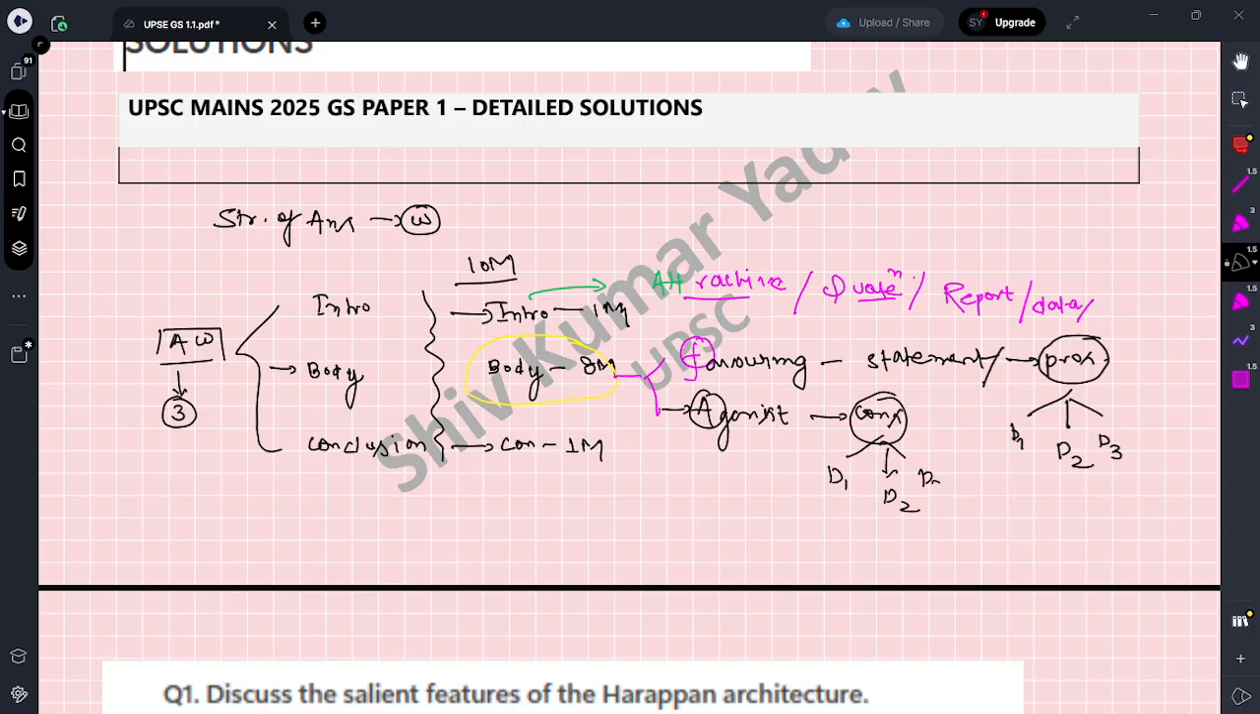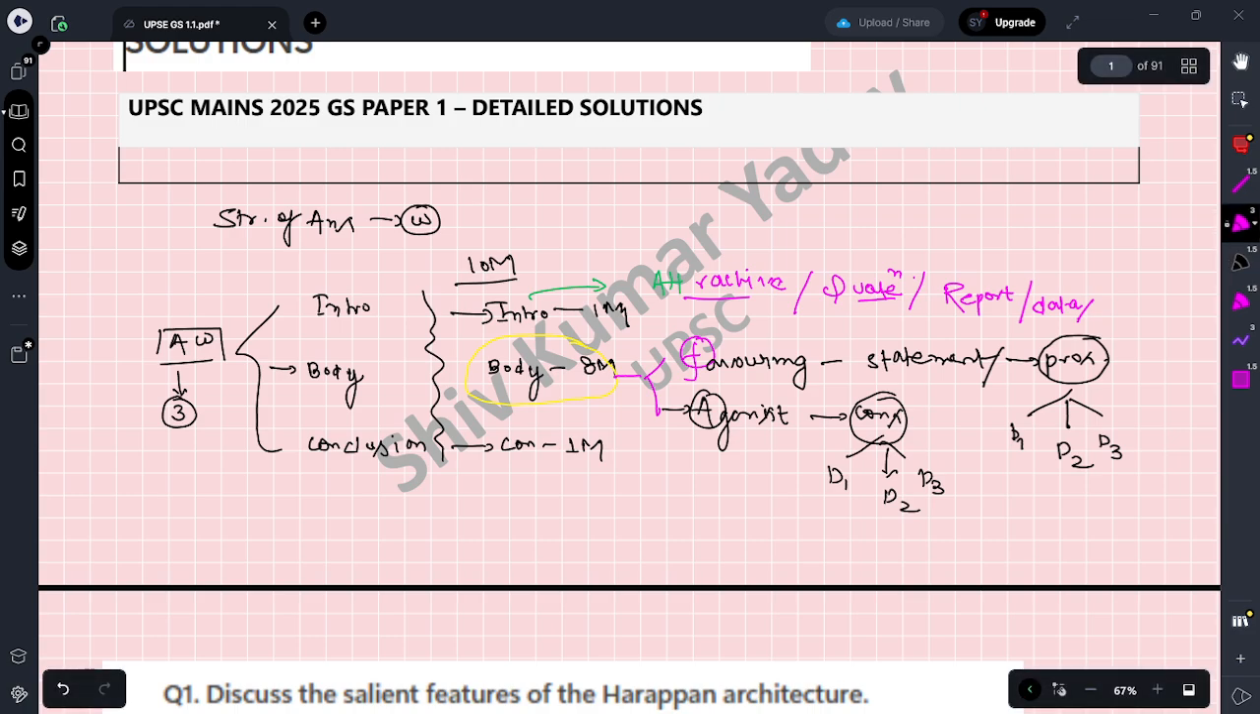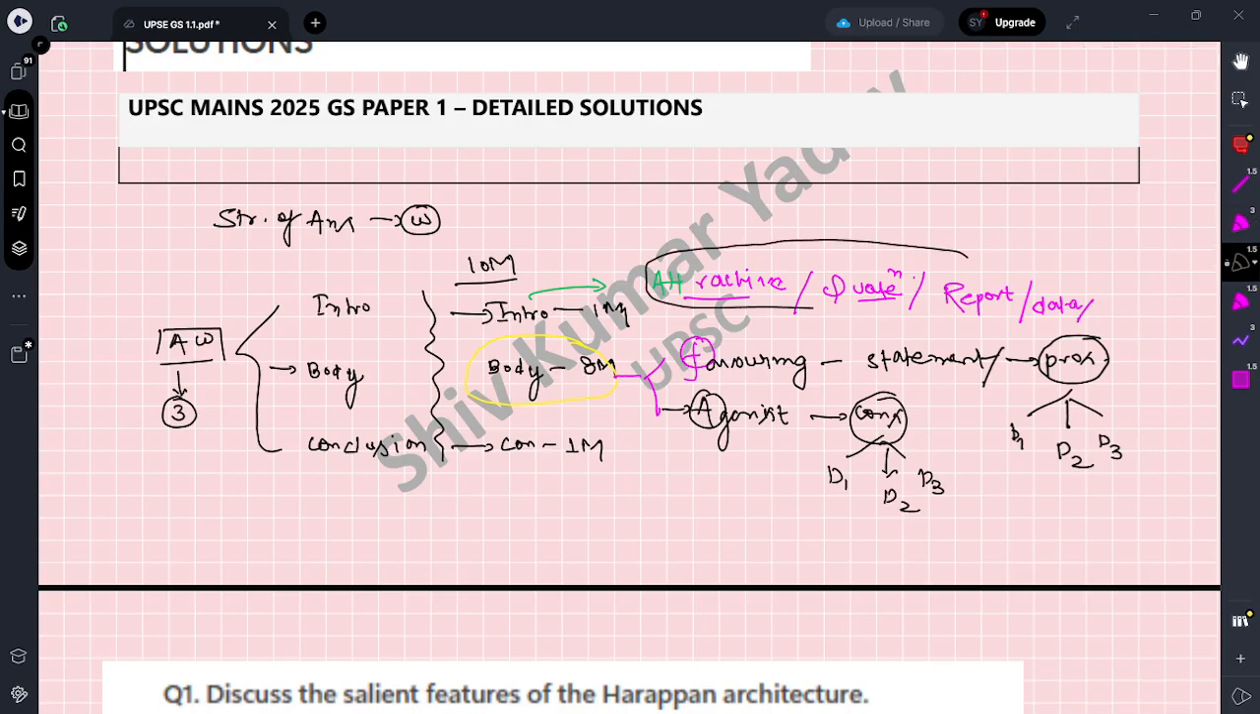Okay, so actually the number distribution is like this: if you write a quote, or a statement said by some famous person, and quote a report, data or factual thing at the initial stage, then it surely gets 1 mark, there is no doubt. Okay, so this is 1 mark.